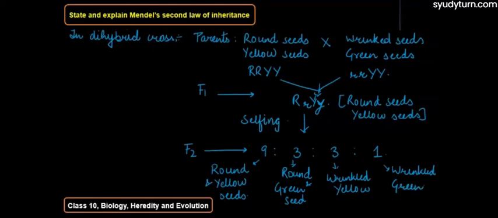So here we have seen that the character round seed is inherited in its own way without any influence from the other character, that is, seed color. So the character of seed shape is inherited independently of the seed color. This is the law of independent assortment. It is based on this phenotypic ratio in the F2 generation of the dihybrid cross.